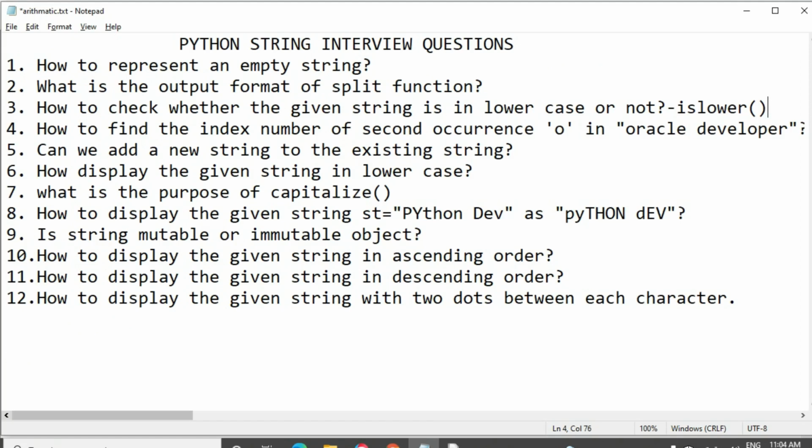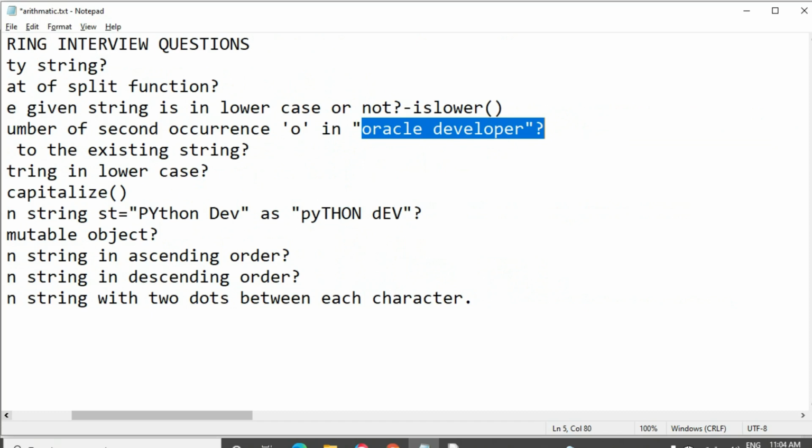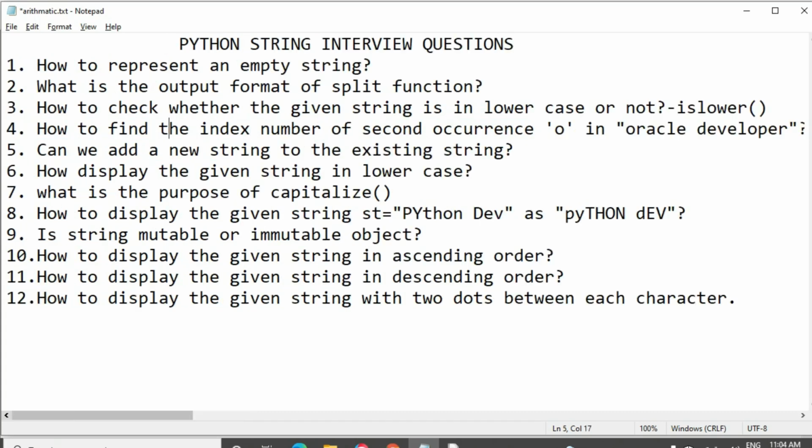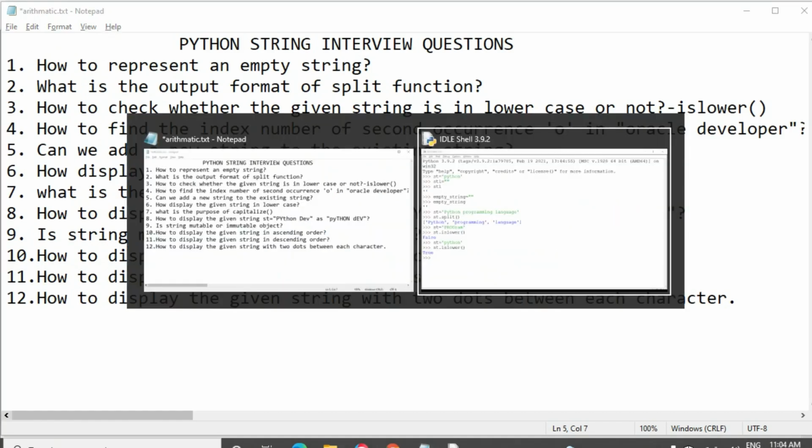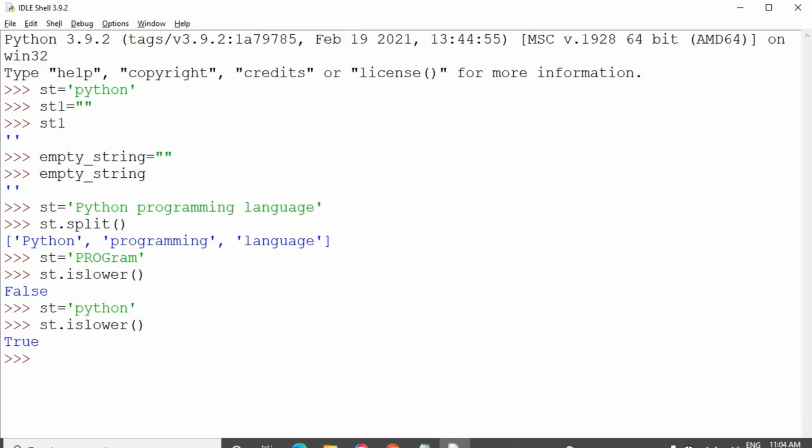And the next one is how to find the index number of the second occurrence of the O in Oracle developer. They have given the string as Oracle developer, and they asked us to find the second occurrence of the character O. Let's check this out.